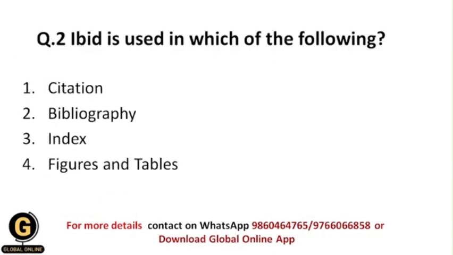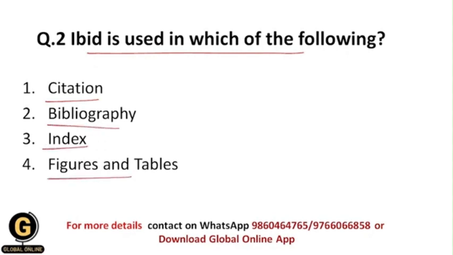Next is, IBID is used in which of the following? So when exactly do we use IBID, and in what thing? Whether we use it in citation, bibliography, index, or figures and tables. First of all students, let us see what IBID is.